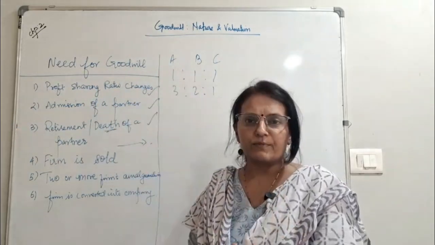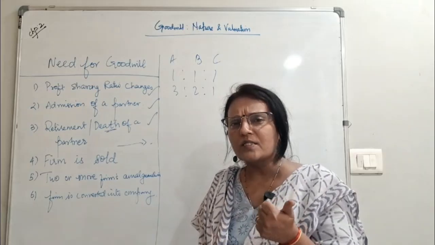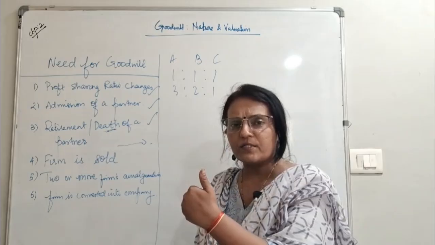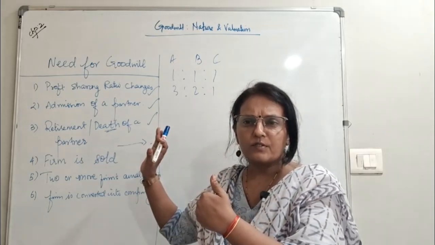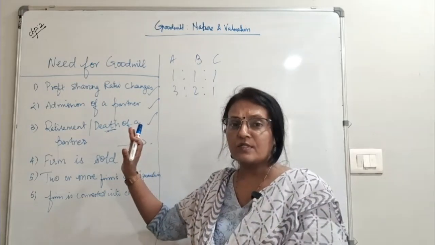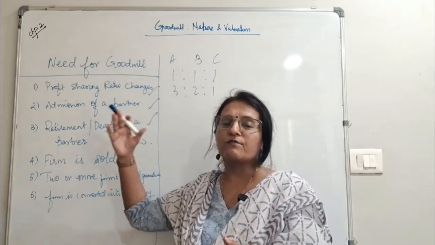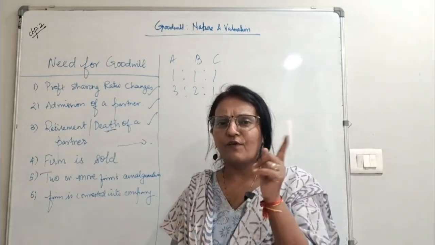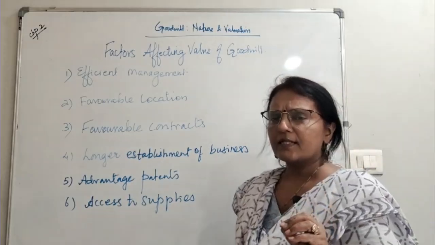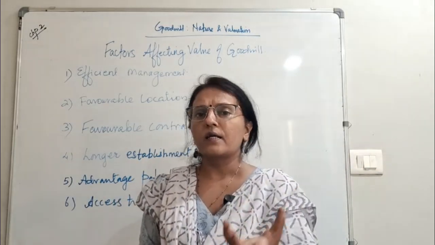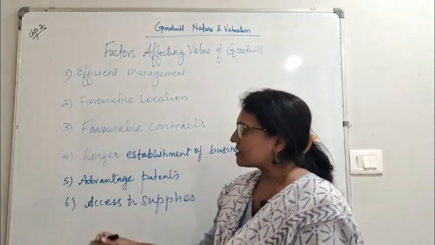So important this chapter is, because once you learn this concept of goodwill and valuation of goodwill, then continuously till the 4 chapters you need not think about it, because you have already done it in the 2nd chapter. So this is a continuous working which we have done, which we have to do later on also. Okay, now let's see the factors affecting the valuation of goodwill. Many times this has also come in MCQ, which are the factors affecting. They will give you 3-4 choices and you have to choose one. Okay, so let's see.